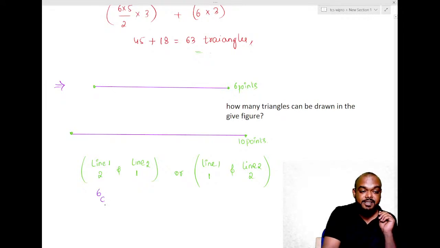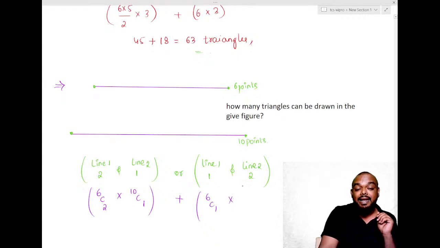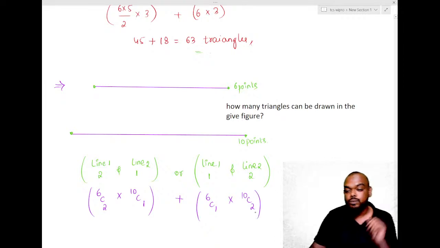How do I select? 6C2, and means multiplication. From line 2, I need 1 point out of 10 points, that is 10C1. Or means addition. Now line 1, only 1 point out of 6, that is 6C1. And line 2, I need 2 points out of 10 points, that is 10C2.